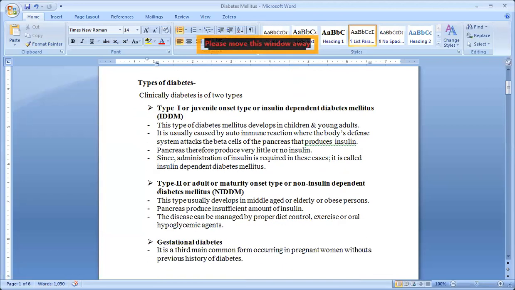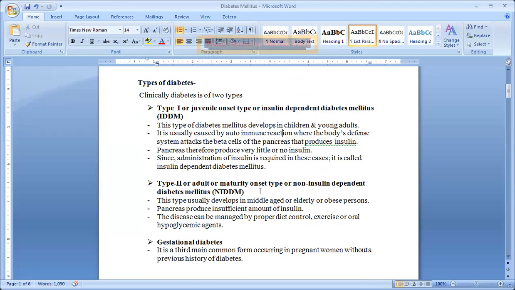Okay, and type 2 or adult or maturity onset type or non-insulin dependent diabetes mellitus, NIDDM. This type of diabetes develops in the middle age. As the age increases, there will be diabetes.